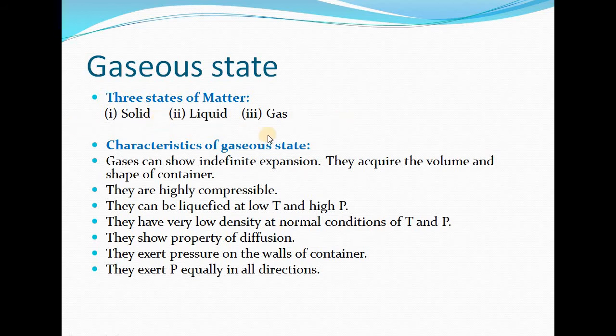So, if we compare these three states of matter, we can say in case of solids there is definite shape and definite volume. In case of liquids there is no definite shape but definite volume. In case of gases, no definite shape, no definite volume. In the present chapter, we are mainly discussing the gaseous state of matter. So what are the various properties and characteristics of the gaseous state?